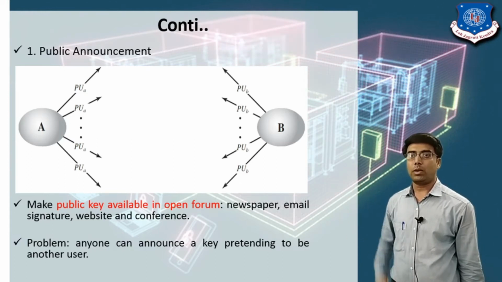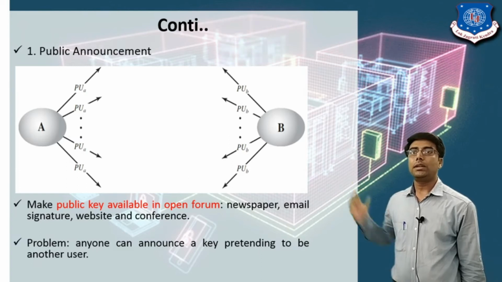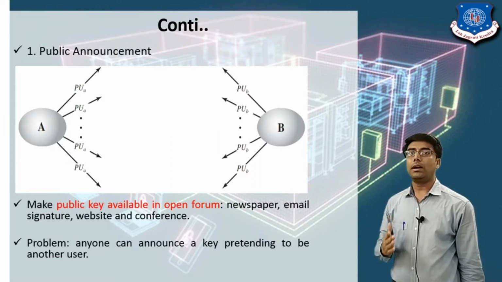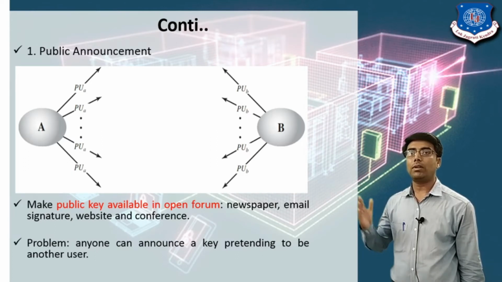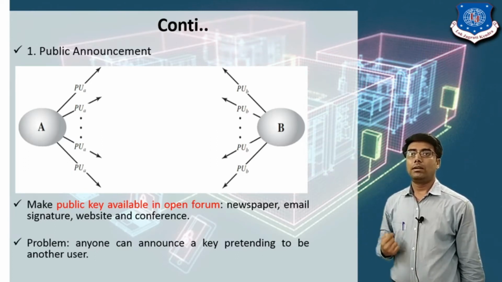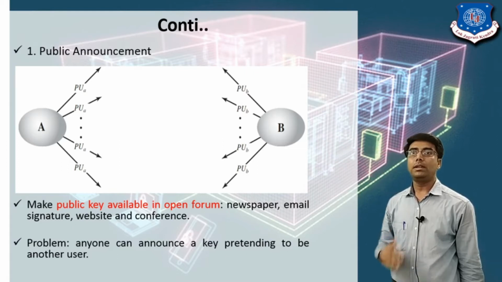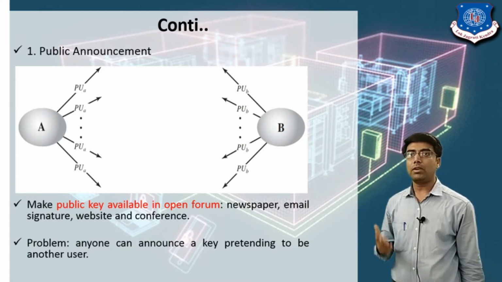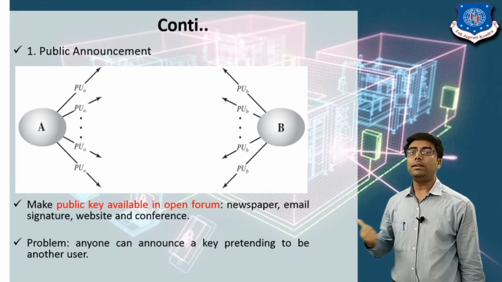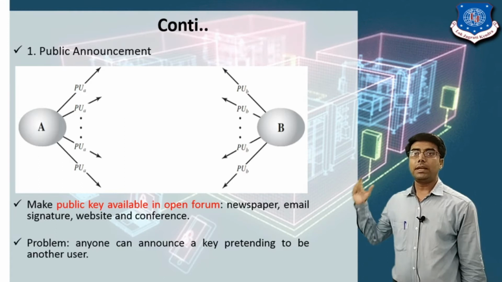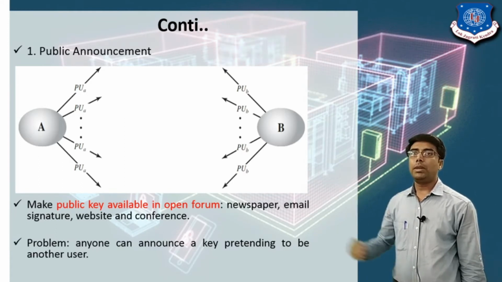Some examples are the newspaper, which is a public announcement. Same thing: your email address, your signature, the website, and the conference. These are public because the newspaper is available to all users in the network or on the internet. Email is also used by many people. All websites are public because any user can access any website. So these are all examples of public announcement, but there is one limitation of public key announcement.